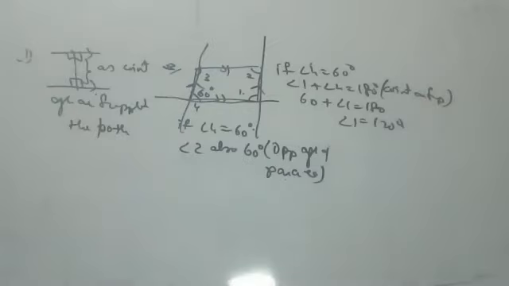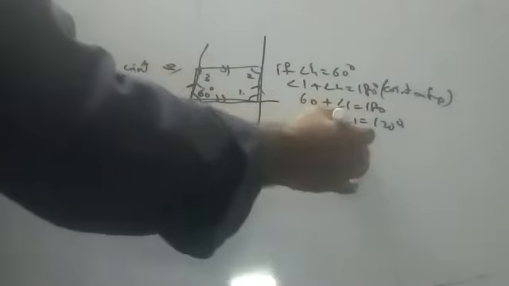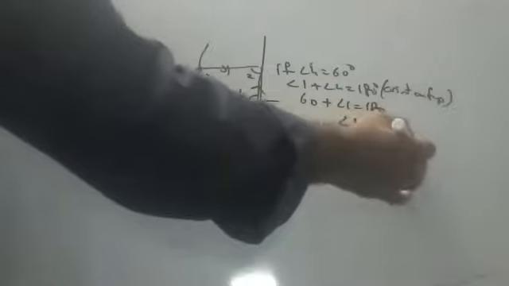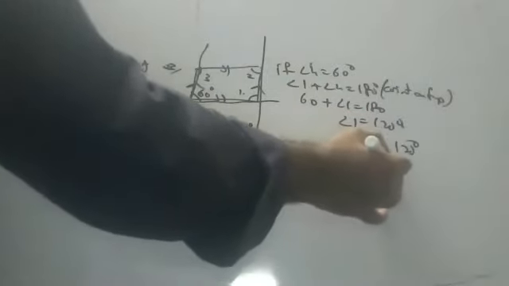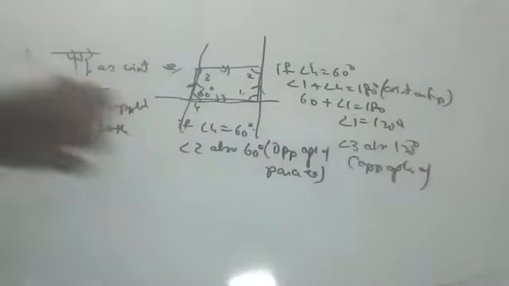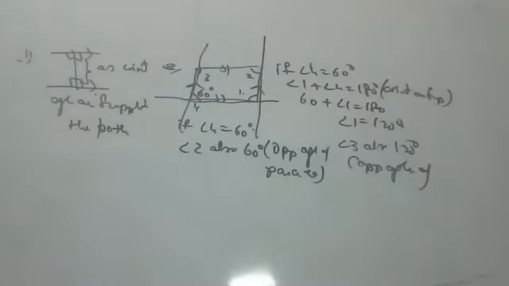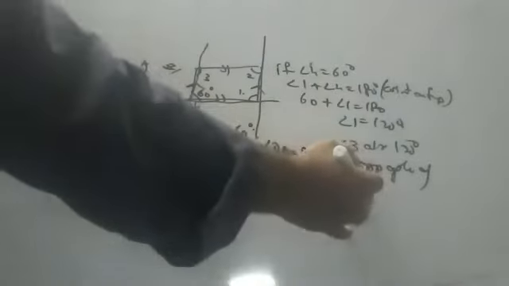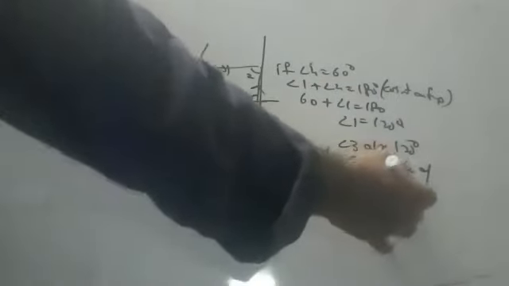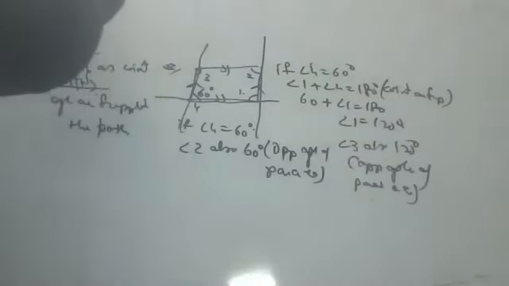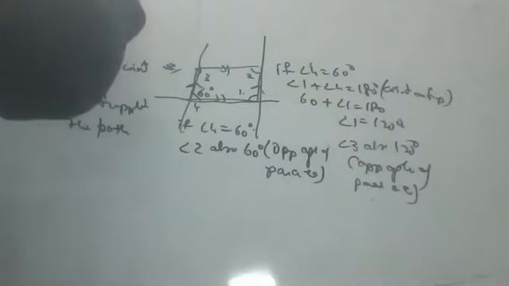If angle 1 is 120 degrees, angle 3 is also 120 degrees. Why, children? Opposite angles of a parallelogram are equal. Say it, all of you: opposite angles of a parallelogram are equal. Next one, children.